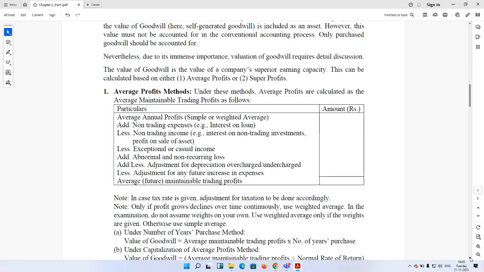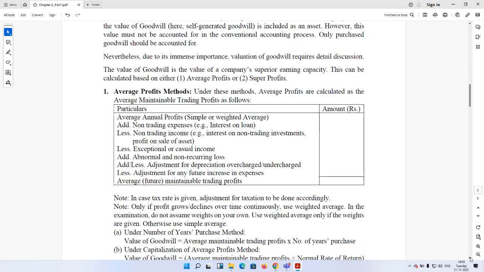From this average annual profit, we need to arrive at maintainable trading profits. For that, we need to add back all non-trading expenses. What can be the non-trading expenses charged to the P&L? There may be interest on loan, interest on debenture, any loss on sale of assets. Those are to be added back. Similarly, all non-trading income should be deducted. What can be the income? Income on non-trading investment, profit on sale of asset. Those are to be deducted.